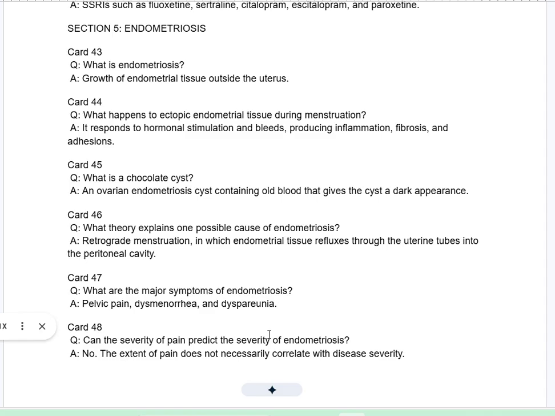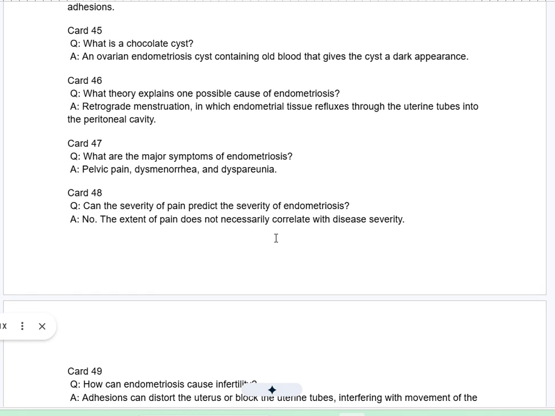Card 46Q. What theory explains one possible cause of endometriosis? A. Retrograde menstruation, in which endometrial tissue refluxes through the uterine tubes into the peritoneal cavity. Card 47Q. What are the major symptoms of endometriosis? A. Pelvic pain, dysmenorrhea, and dyspareunia. Card 48Q. Can the severity of pain predict the severity of endometriosis? A. No. The extent of pain does not necessarily correlate with disease severity.